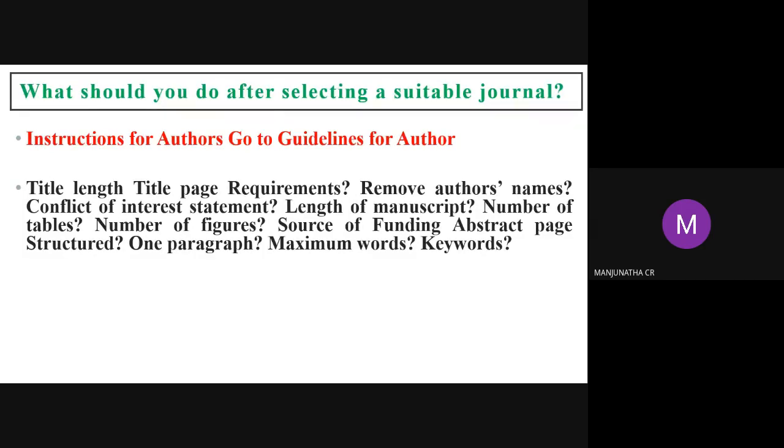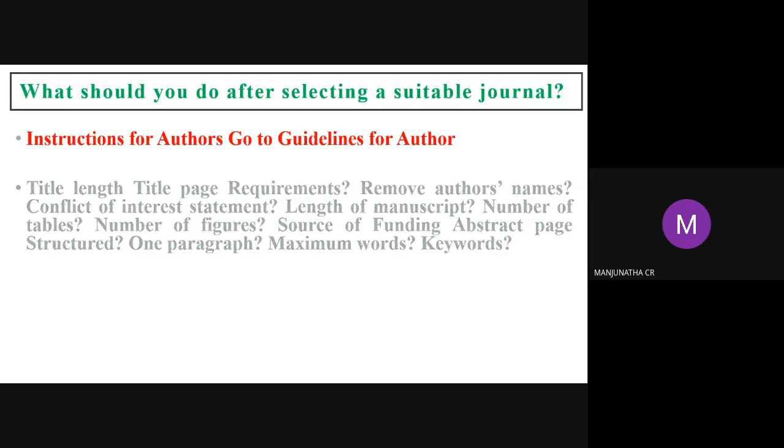Number of figures also is restricted in some journals. You can go to supplementary and label the figures S1, S2, S3, S4 like that. Source of funding, abstract page structure: you can write one paragraph, with maximum words and keywords, which is very important. The abstract should not exceed 400 or 350 or 450 words, like that you can follow.